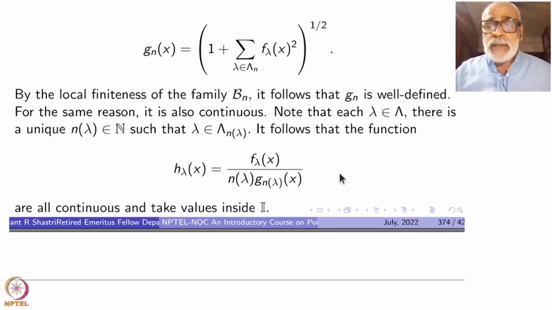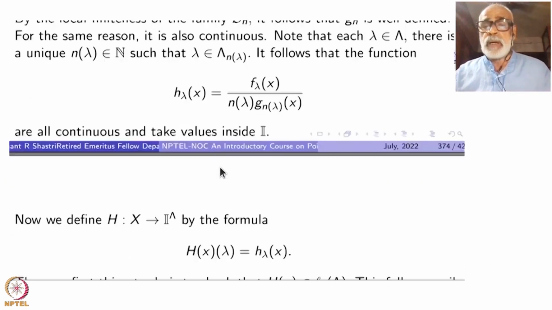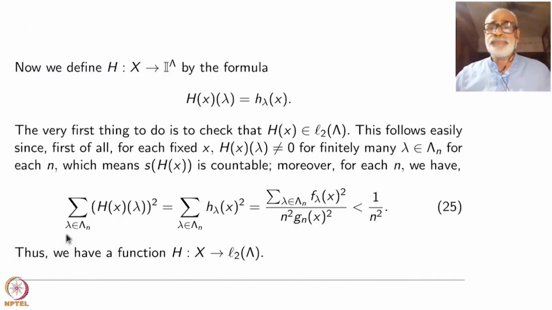Okay, so look at here now. That these are inside I is not very crucial, but this numerator divided by this whole thing is less than 1 by n lambda. That is important. Not just in I, that won't give you anything. It is less than 1 divided by n lambda. That is important here. Okay, so when you fix lambda inside capital lambda n, what is n lambda?